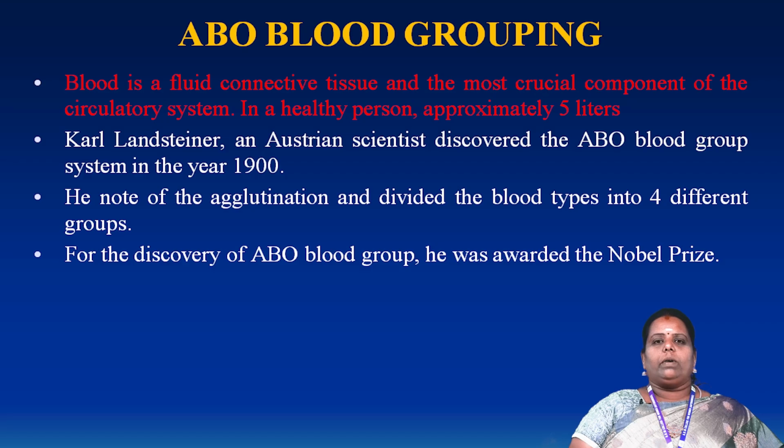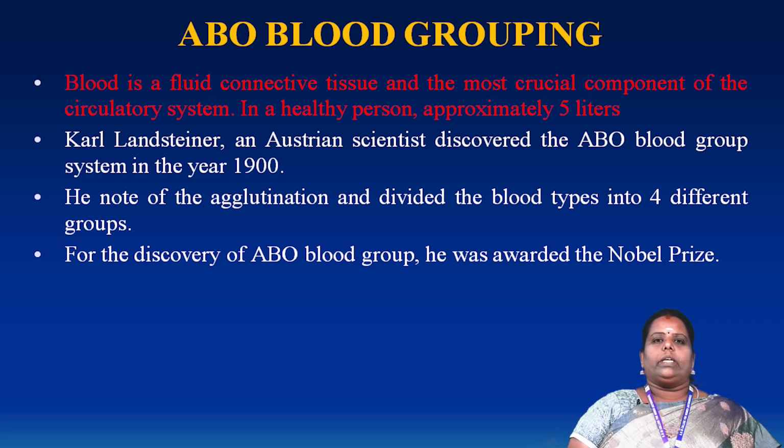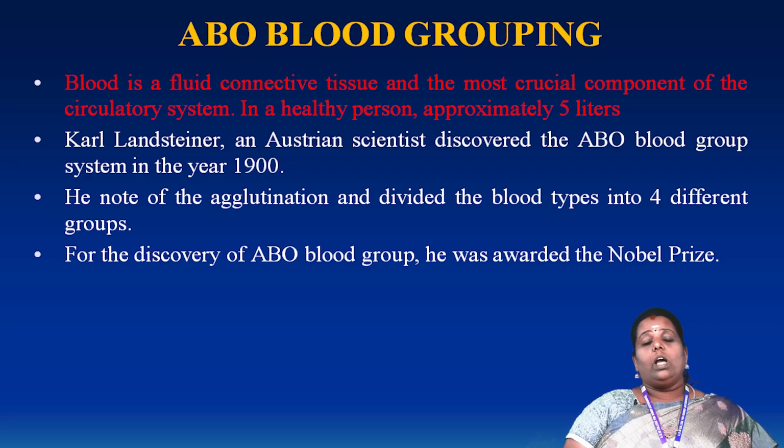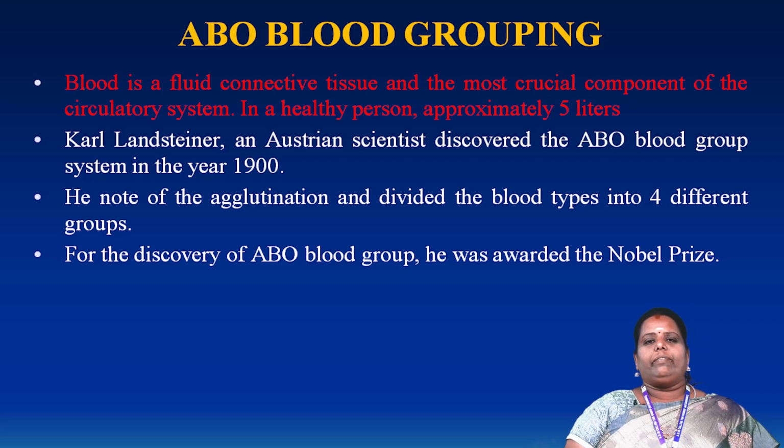Not only the circulatory system, but all over the body from head to tail, all the parts are important for the circulatory system. A healthy person has approximately 5 liters of blood in the body. If a person does not have 5 liters, the person is affected by a disease called anemia. Normally, blood volume is different from male to female. A healthy female also has 4.5 liters, which is enough.